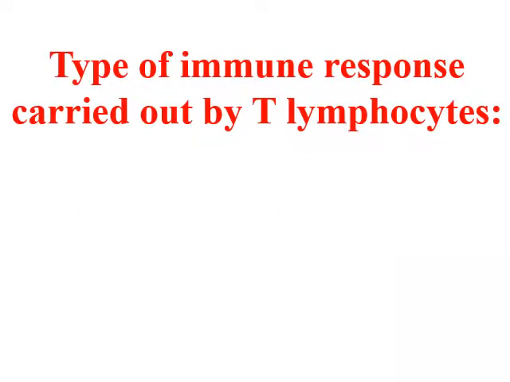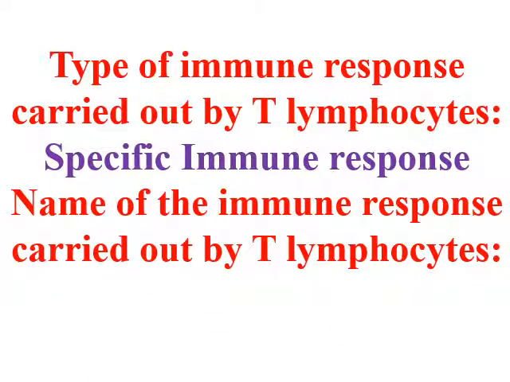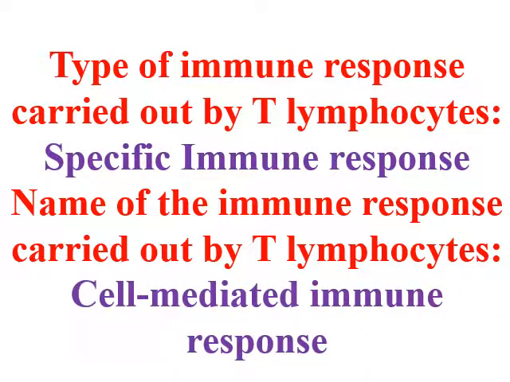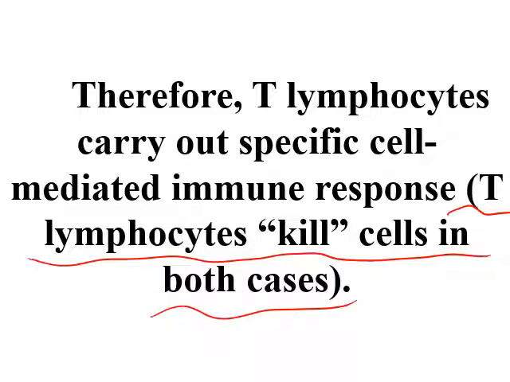Here we move to the type of the immune response carried out by T lymphocytes. What is the type of the immune response carried out by T lymphocytes? It is specific. The name of the immune response carried out by the T lymphocyte is the cell-mediated immune response. So T lymphocytes carry out a specific cell-mediated immune response where the T cells kill cells in both cases.